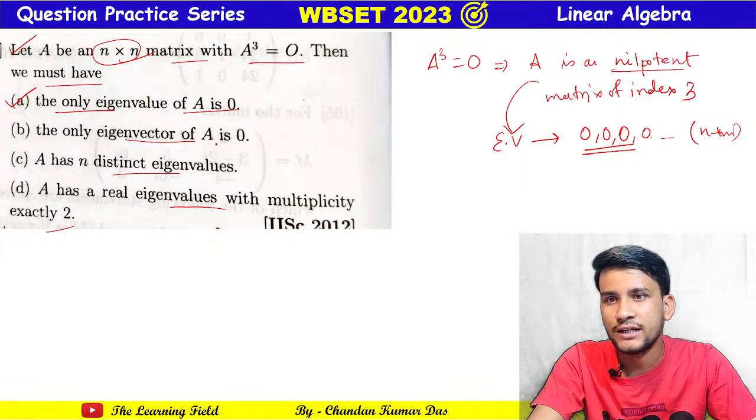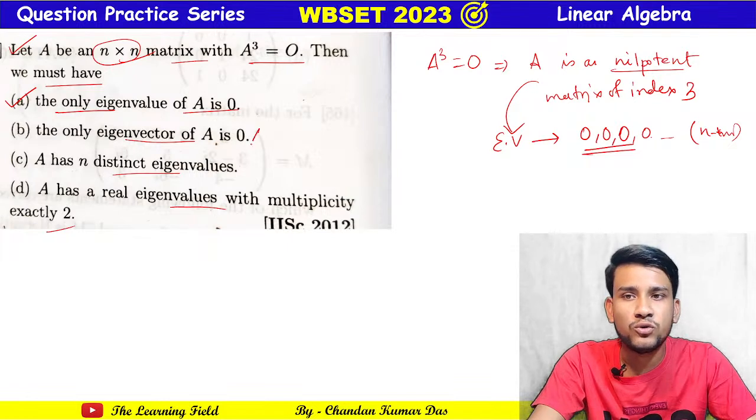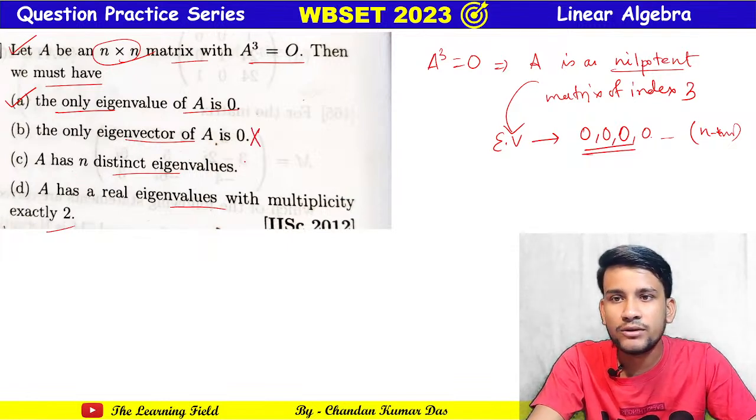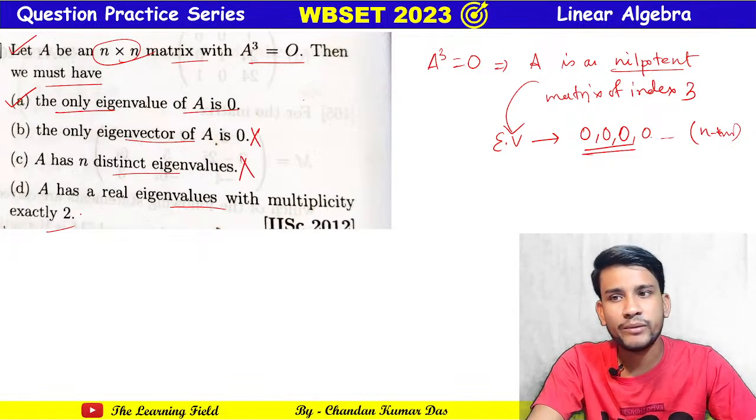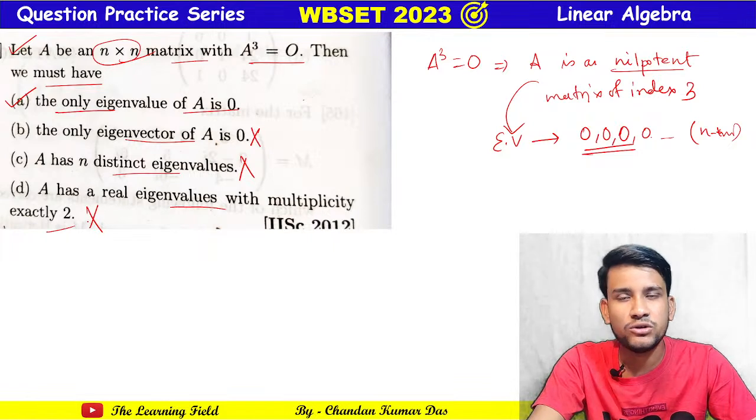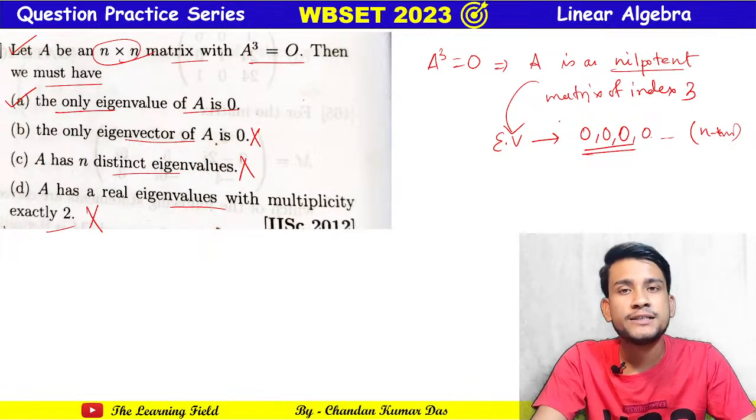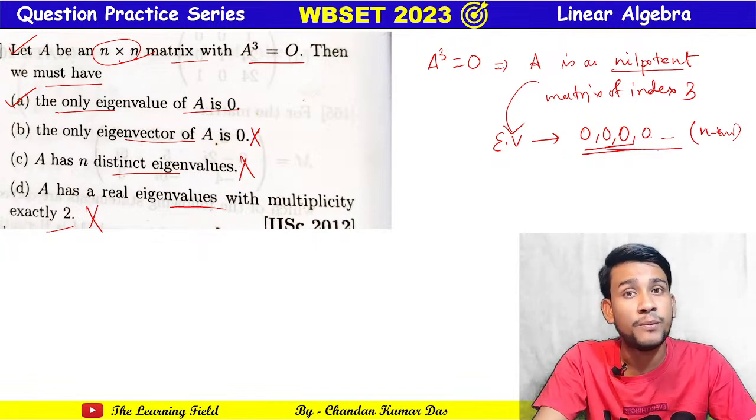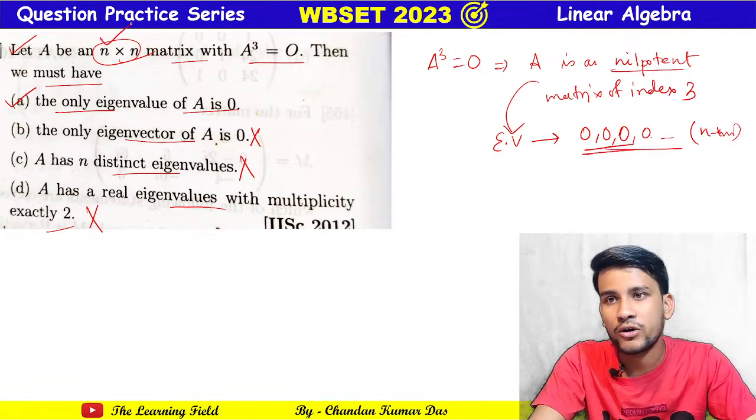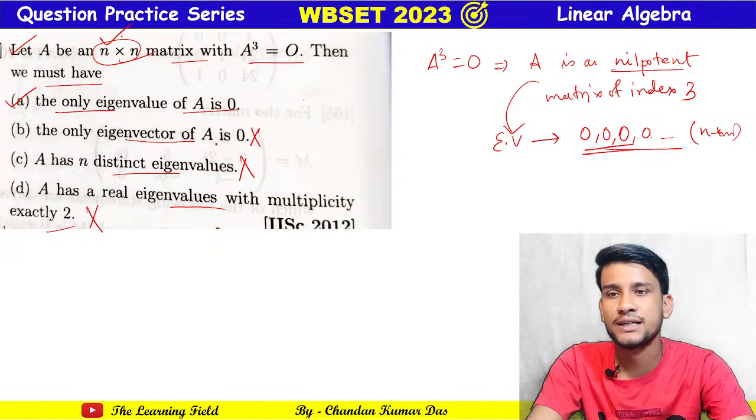Yes, option A is correct. Eigenvector of A is 0? No, an eigenvector may never be 0. A has n distinct eigenvalues? No, because it is a nilpotent matrix. A has real eigenvalues with multiplicity exactly 2? It is also not correct, because the only eigenvalue is 0, and its multiplicity is n, because the order of the matrix is n. So this is the second question.